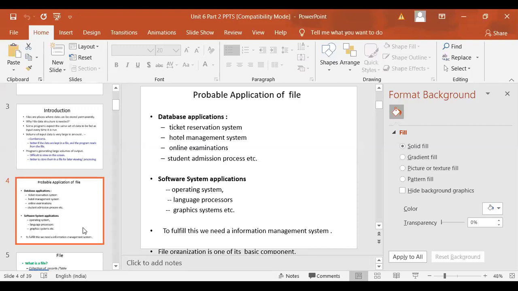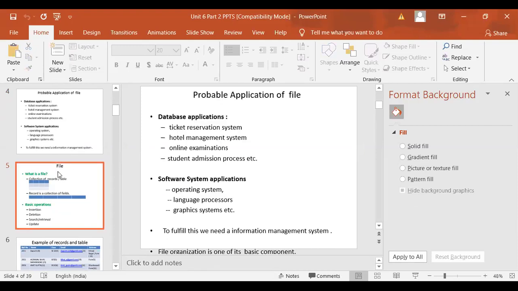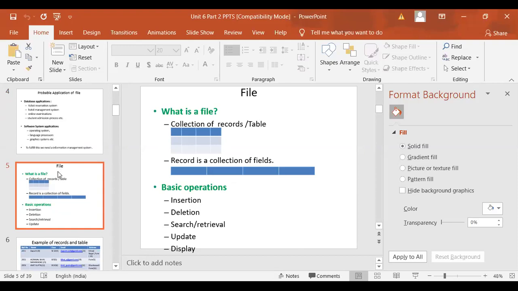In that also, to hold your data for a permanent or temporary purpose, for the time being, to process your data, we require a file. Now what is a file basically? It is a collection of records, which is also called a table. When you come to a database it is called a table, but basically it is all stored as a flat file at the physical level.